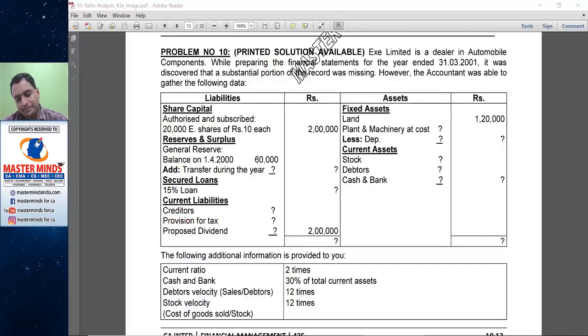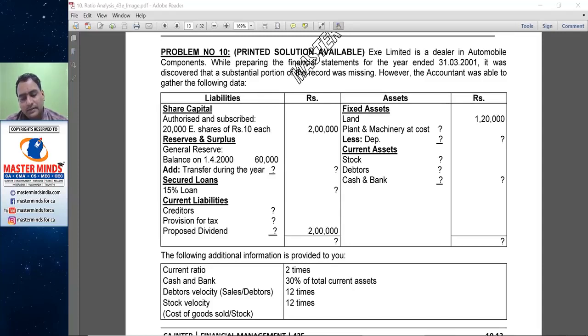Problem number 10. X Limited is a dealer in automobile components. While preparing the financial statements, it was discovered that a substantial portion of the record was missing. However, the accountant was able to gather the following data. The company, which is a dealer in automobile components, has lost a substantial portion of the accounting records. However, the accountant of the company has gathered the following information.